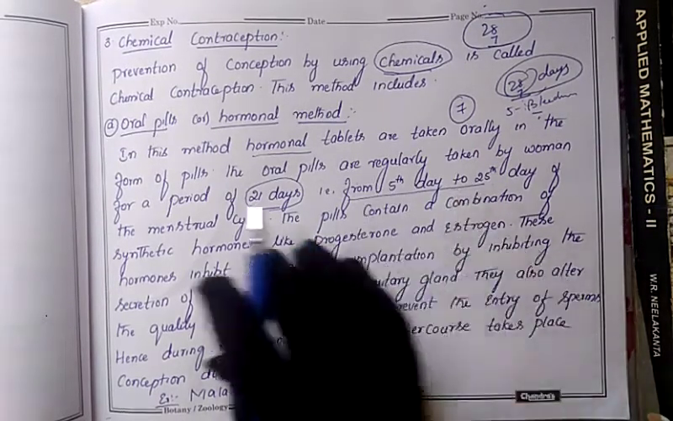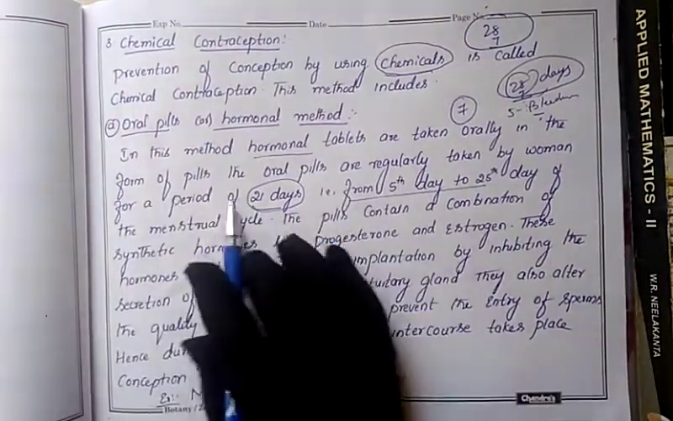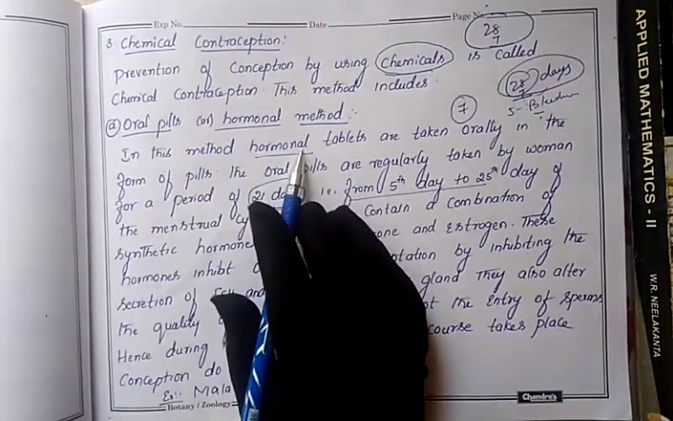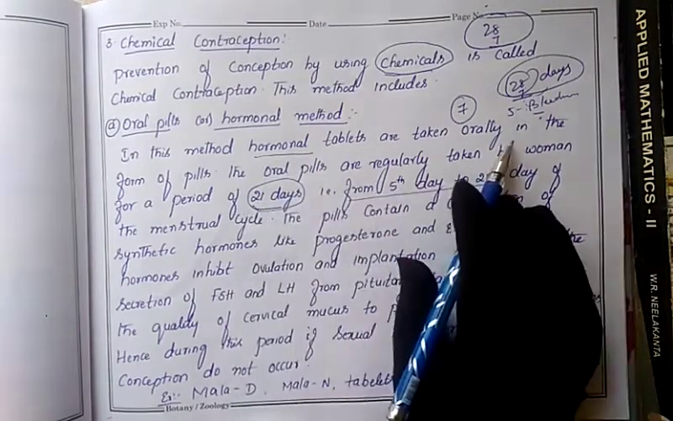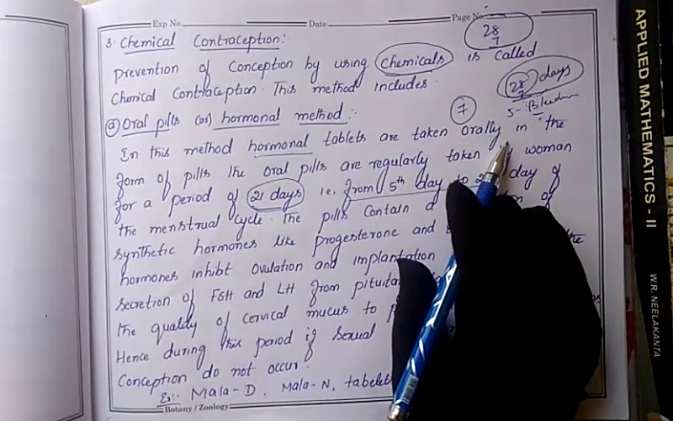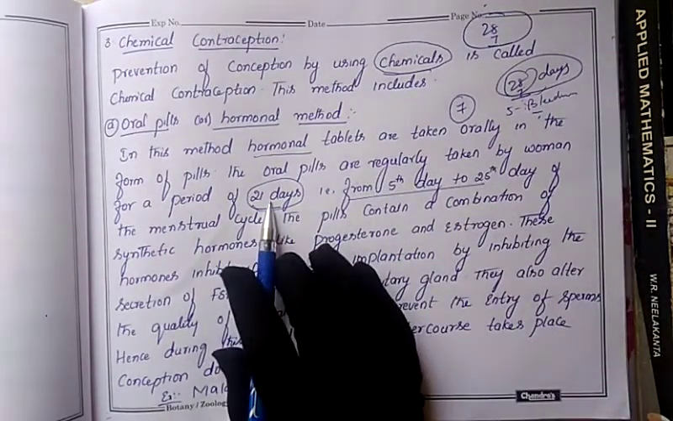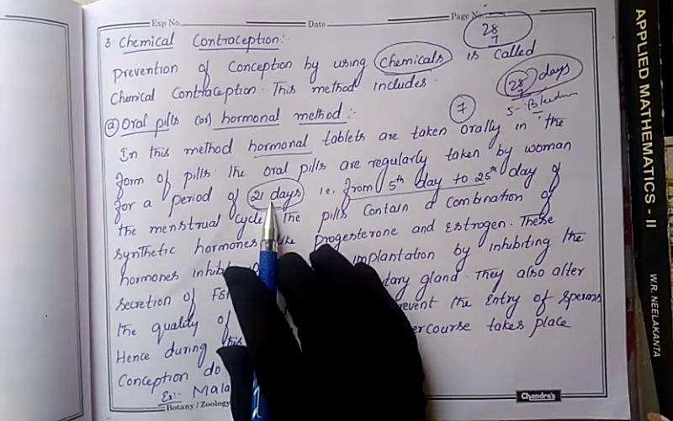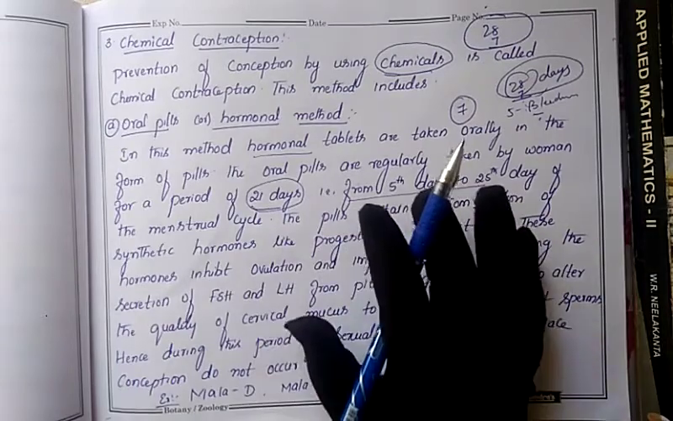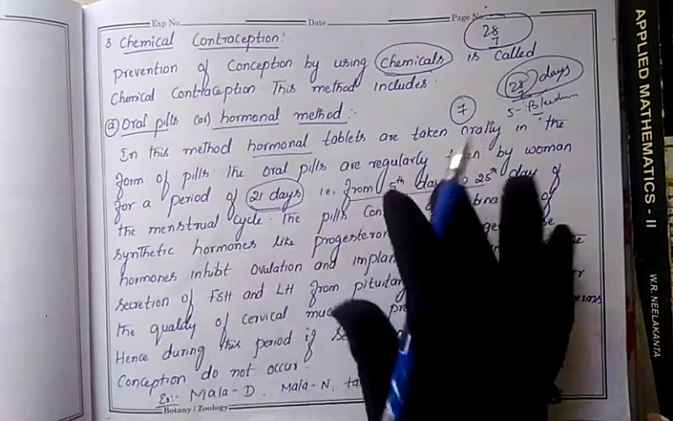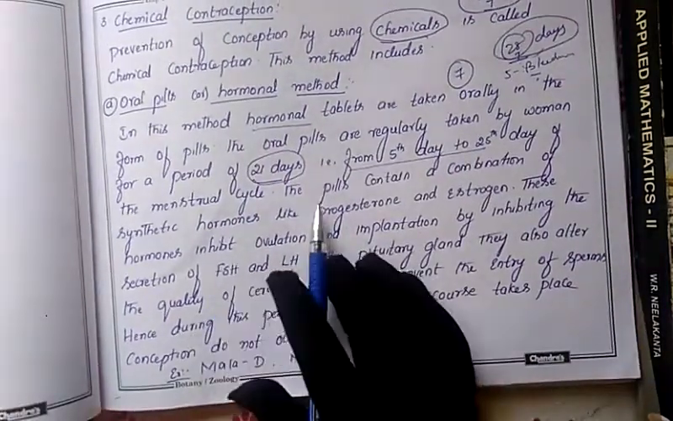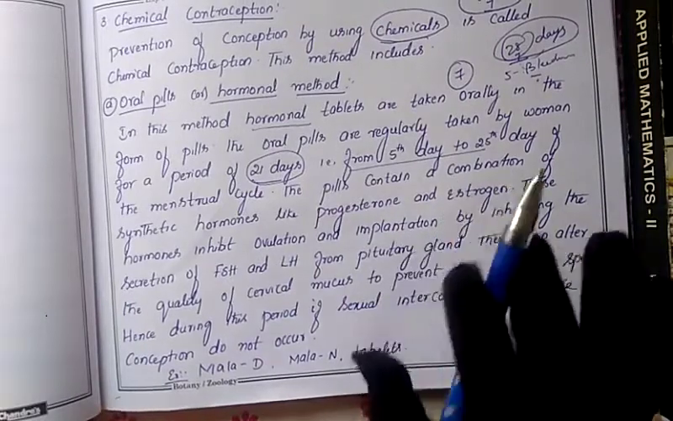So this is the pattern of the oral pill. These tablets contain hormones, and they are taken orally. How many days does she have to take them? 21 days of every month, and for as many years as she has planned not to have a baby, up to that date she has to take the tablet. So that's why they are called pills.